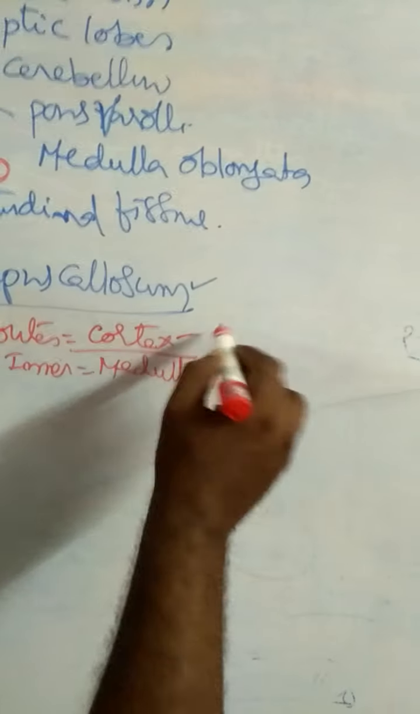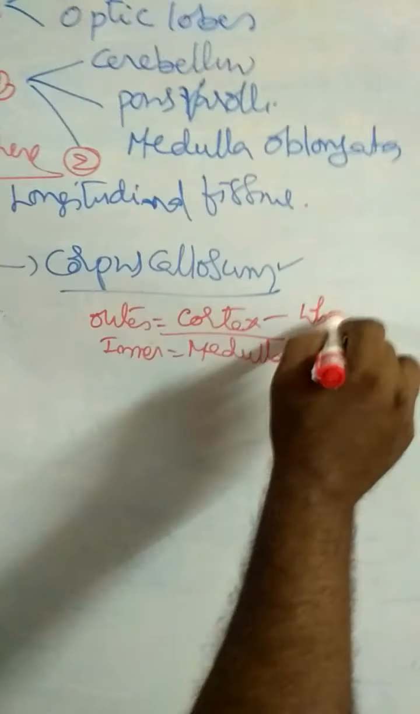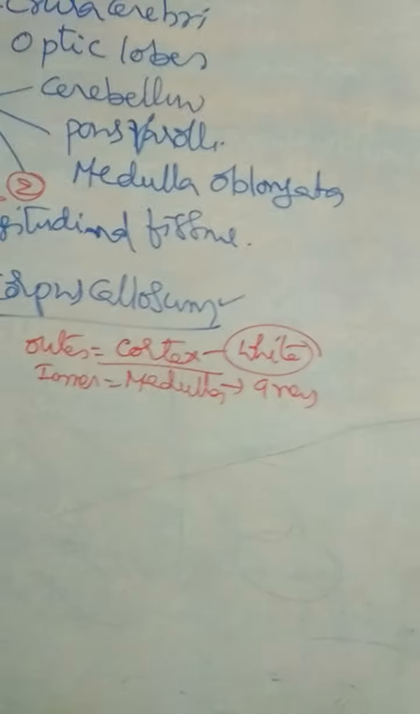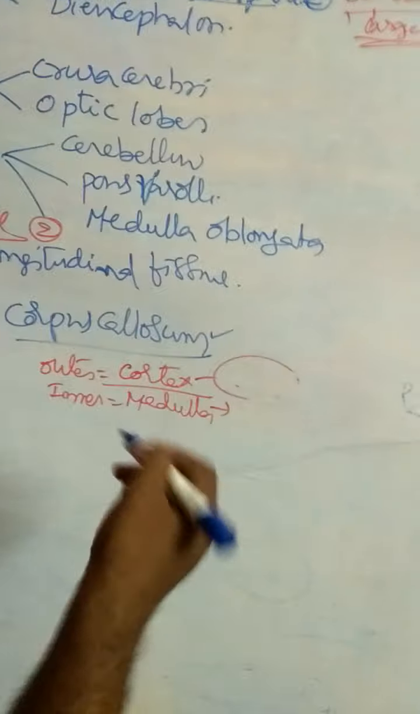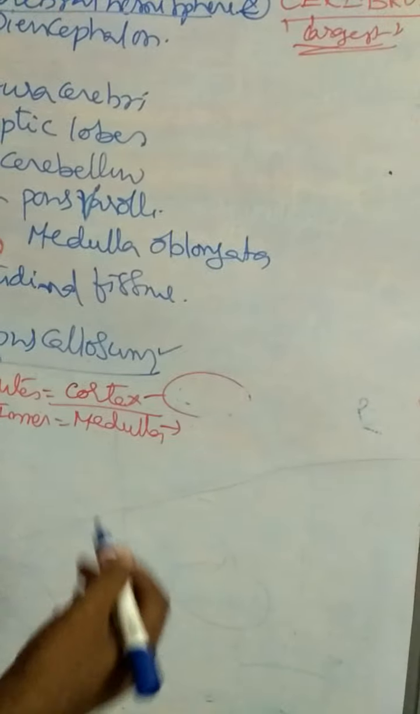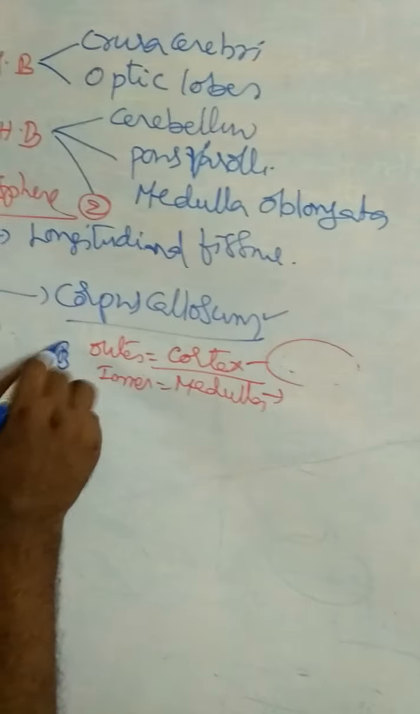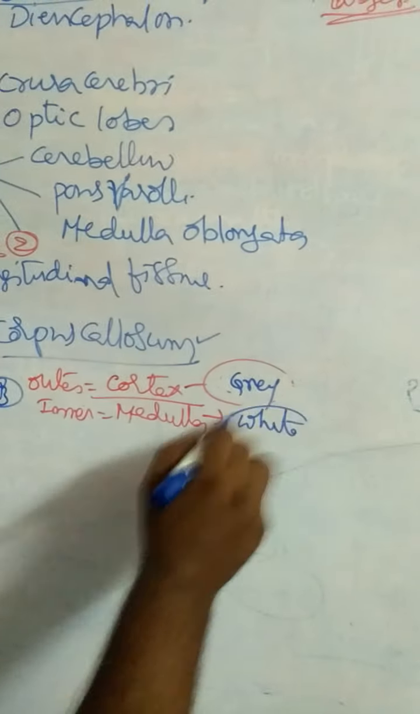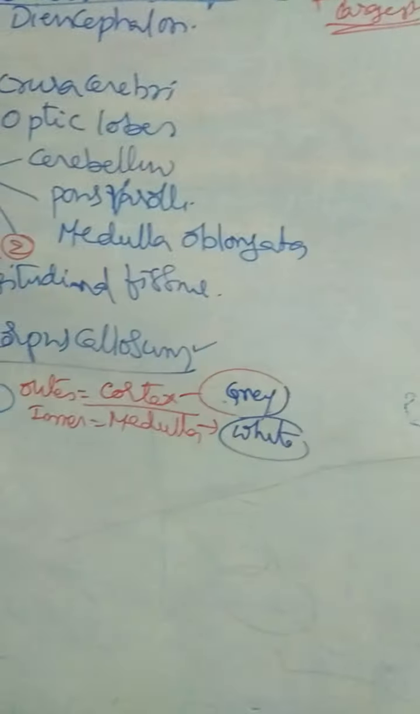The outer cortex is gray matter and the inner medulla is white matter. In the spinal cord, it is outer white matter and inner gray matter. In the brain, outer gray matter and inner white matter. It is quite opposite in the spinal cord.